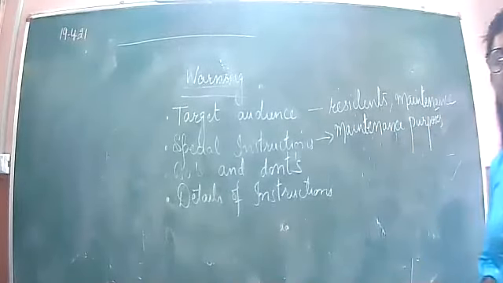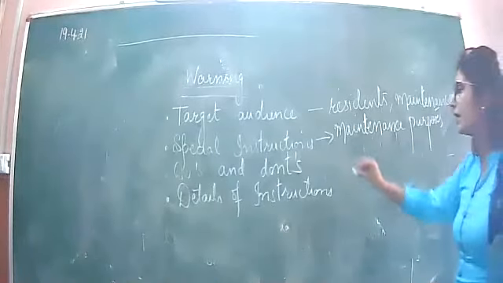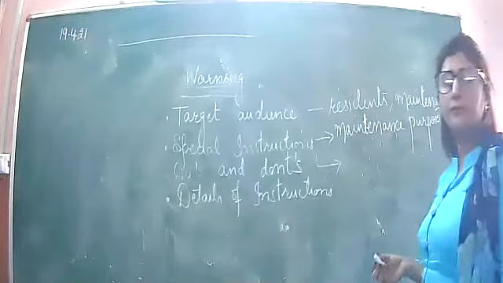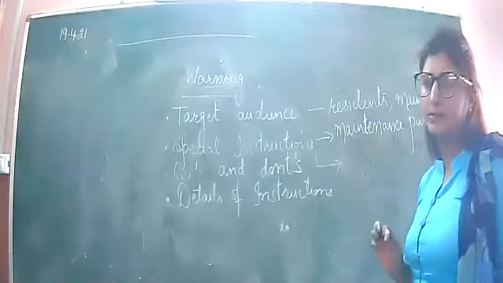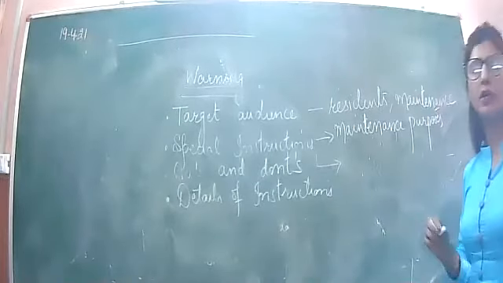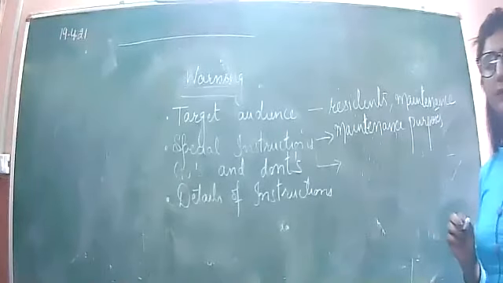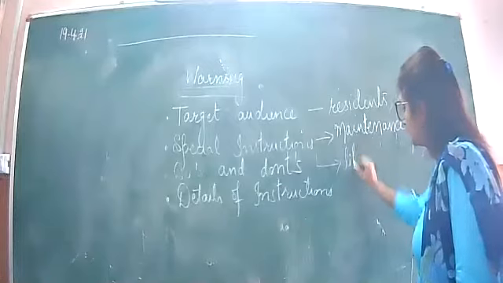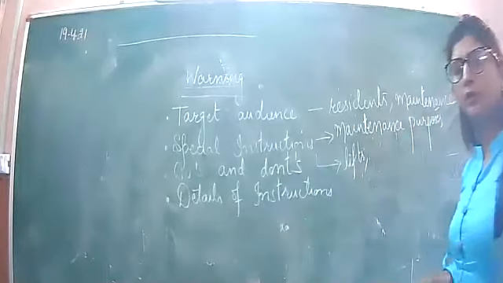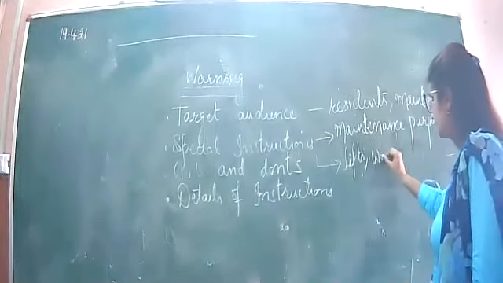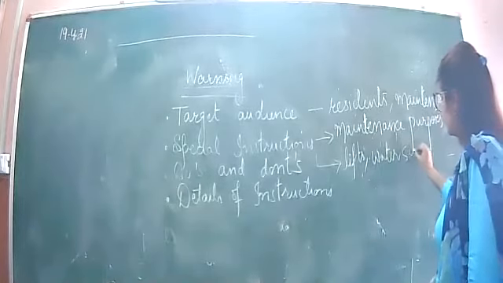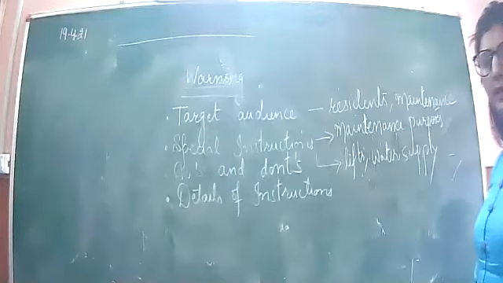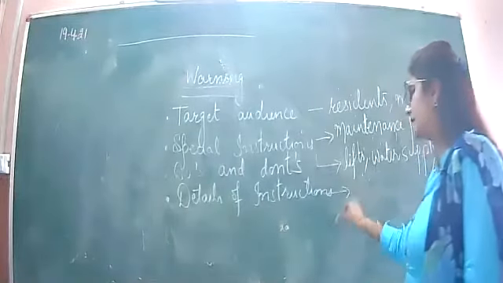Then special instructions: regarding what? First of all, think about the things which operate on electricity. Lifts, water supply. Mainly these things operate on electricity. Then do's and don'ts we will discuss later on.